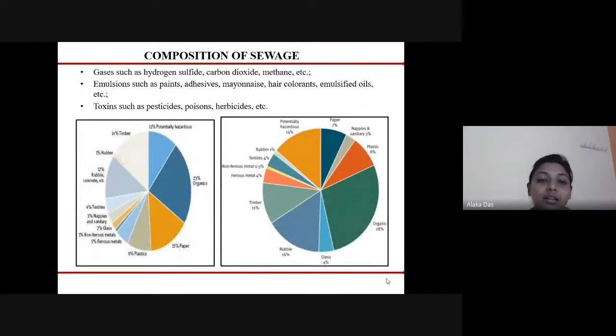And gases containing foul smell like hydrogen sulfide, carbon dioxide, methane, etc. Emulsions such as paints, adhesives, hair colorants, emulsified oils, etc. Toxins such as pesticides, poisons, and herbicides. So we can see that these are all the impurities contained in the sewage, which makes the sewage toxic for the environment. Before disposing of this sewage into the water bodies or onto the land, it should be properly treated.